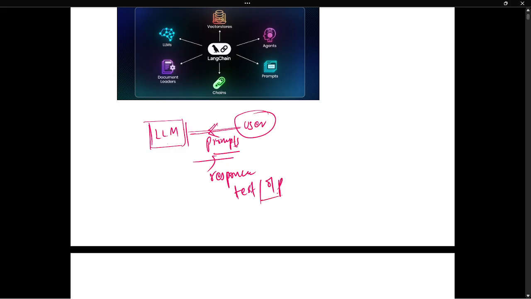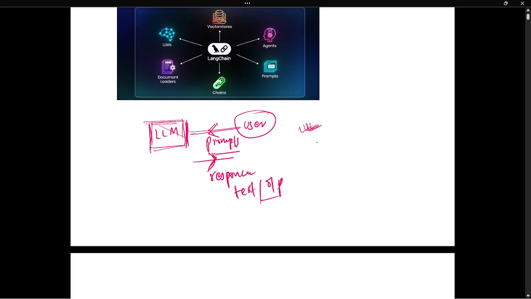A raw LLM, like GPT, Gemini, or Vertex AI, returns the response as a text output when the user gives a prompt. So we have the user, the prompt, the LLM, and the text output. That's it. There is no other concept in this case.